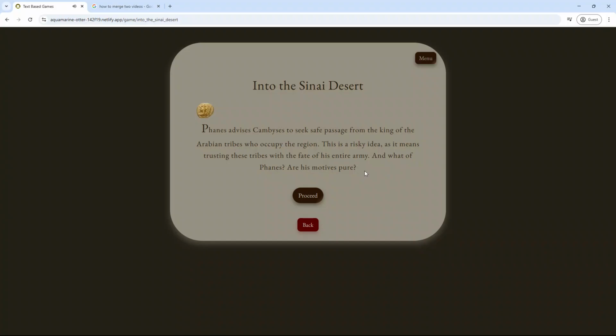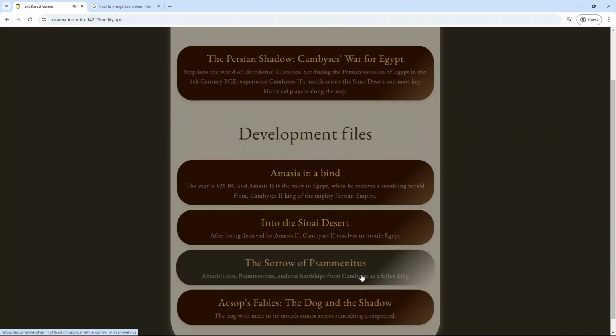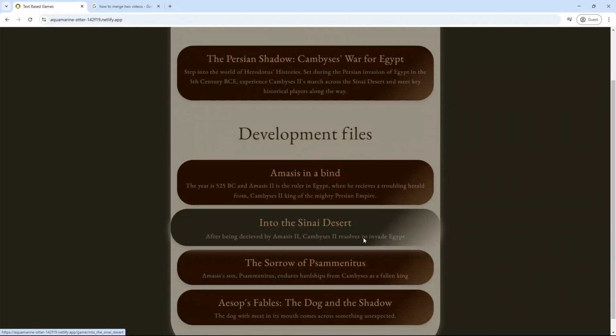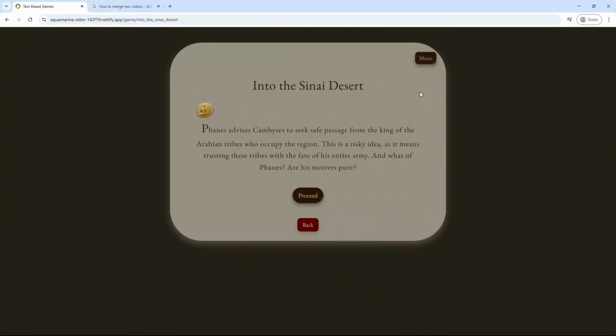Well, at this point, you might get a little tired or want to have a water break. So you might as well go onto the main page. And then, after that, when you re-enter the Sinai Desert, you can load your progress and start again from there. We'll put the music back on.